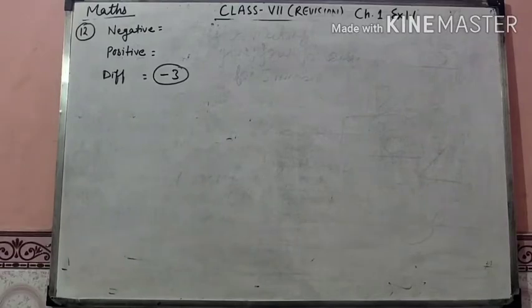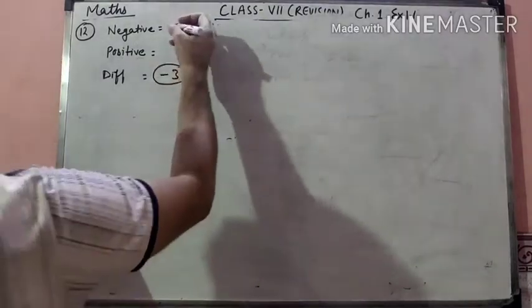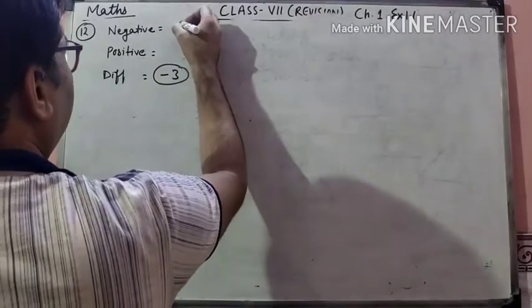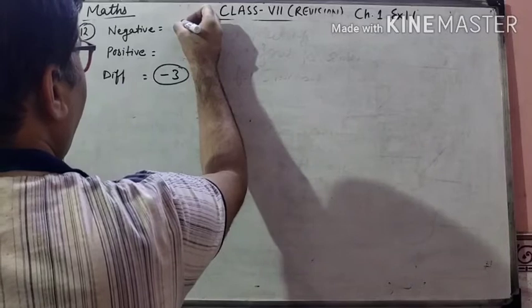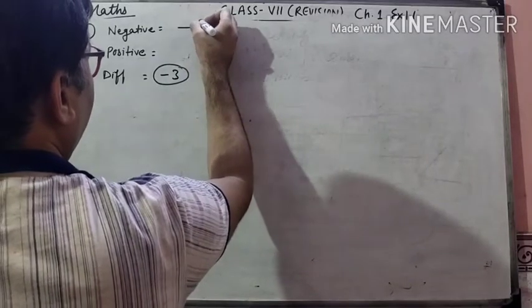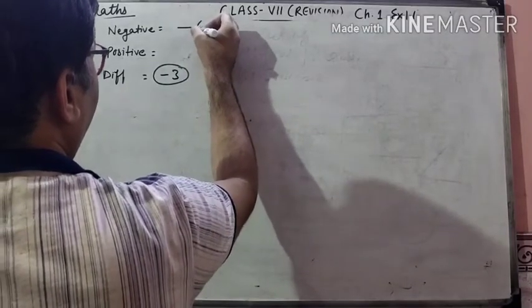You have to think that the difference would be -3. How will you calculate it?